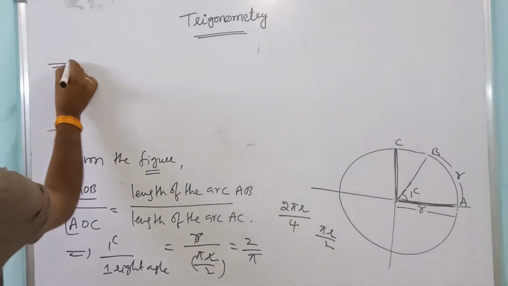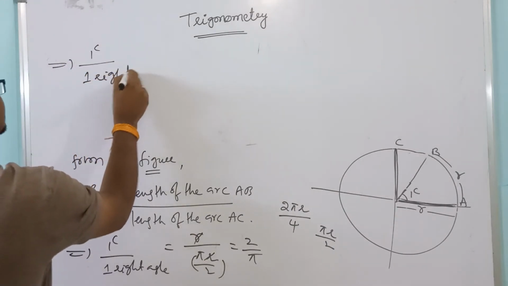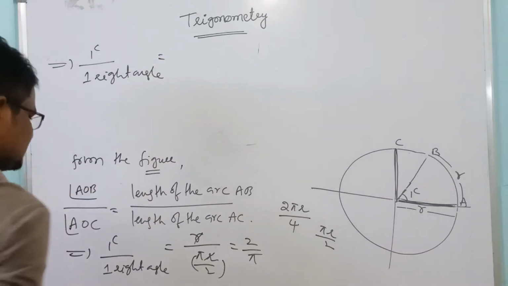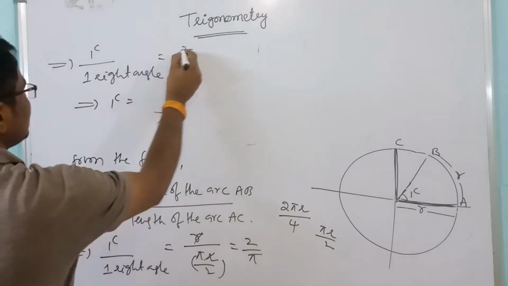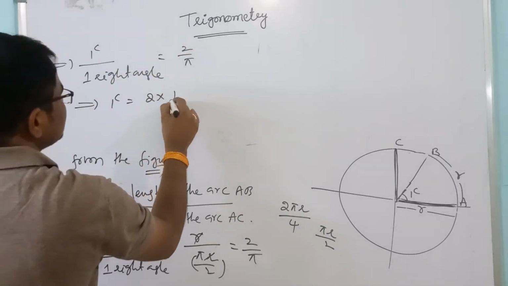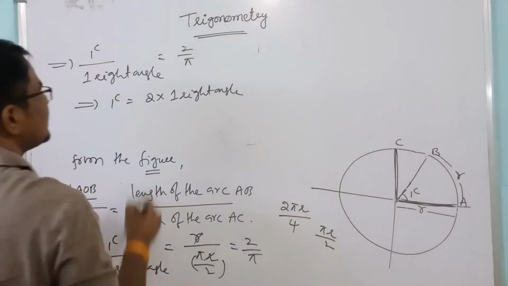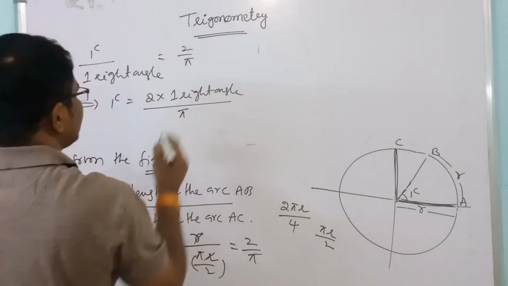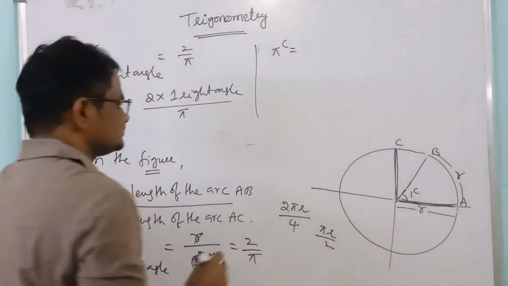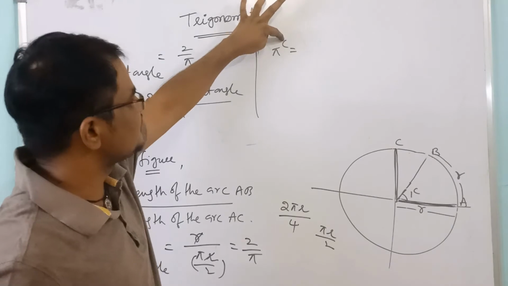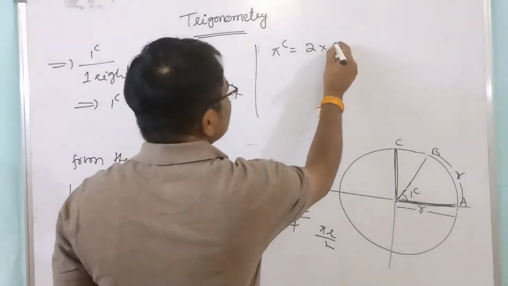Now that implies 1 radian equal to 1 right angle is equal to 2 by pi. Cross multiplication: 1 radian equal to 2 into 1 right angle divided by pi. Cross multiplication: pi radians equal to 2 into right angle, means 2 into 90 degrees.